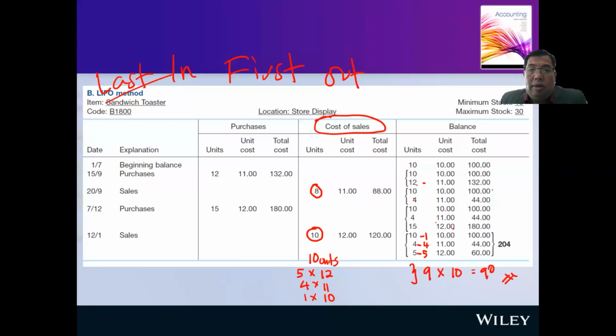Okay, hope you can follow me on this. So last in, first out is when you sell the item to your customer, you are going to calculate the cost of that stock based on the latest.